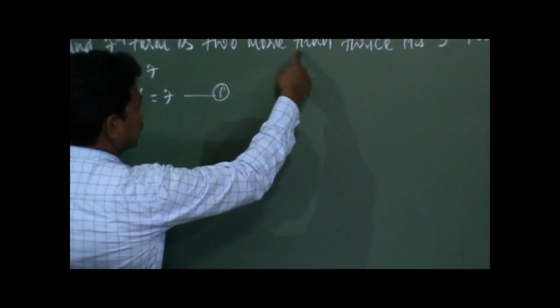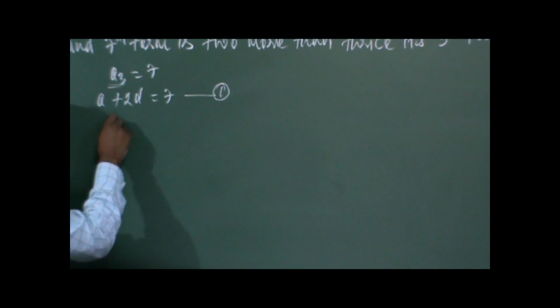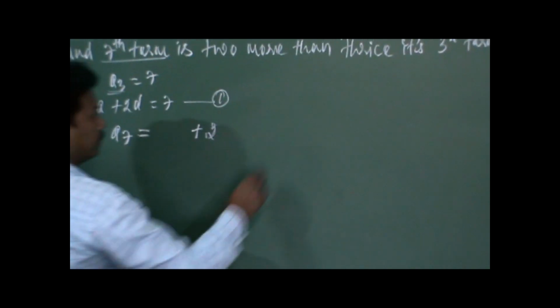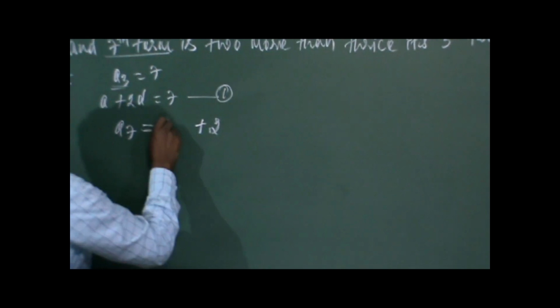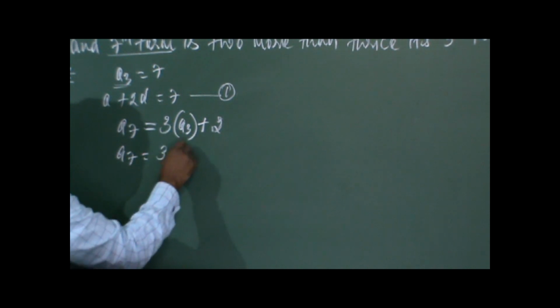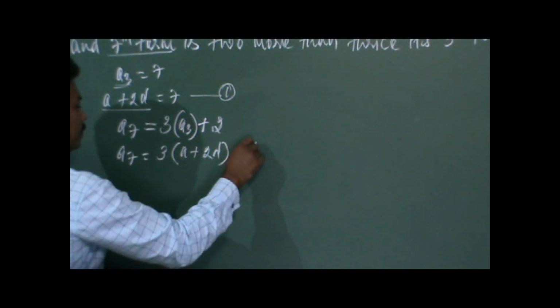Seventh term is 2 more than thrice its third term. So seventh term A7 is equal to 2 more than thrice its third term. So this is how the mathematical statement comes. So A7 can be again written as 3 into A3, whose value is A plus 2D. This is the thing we have to substitute, plus 2.